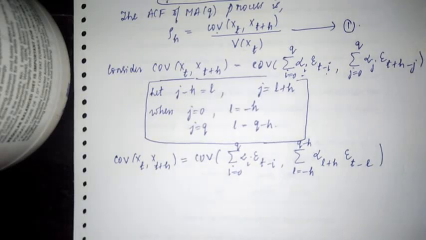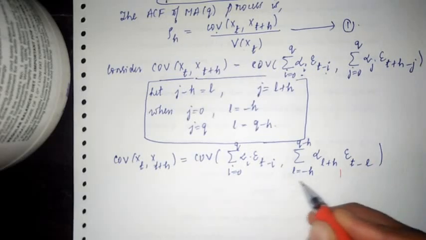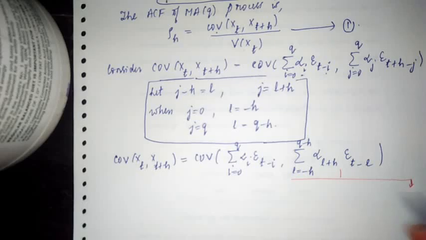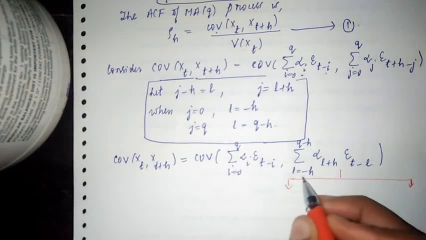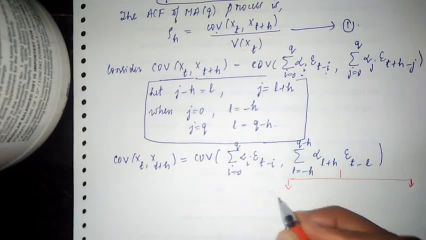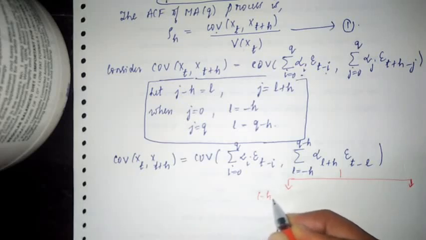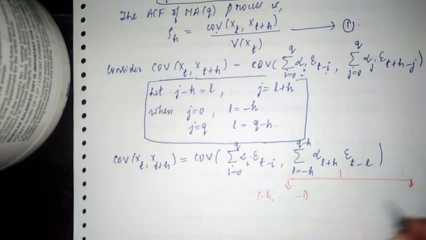In the next step, this second term I am going to split into a sum of two terms. How am I going to do that? I am looking at the range. This term contains the range minus h up to minus 1, and the second part contains the range 0, 1, and so on up to q minus h.